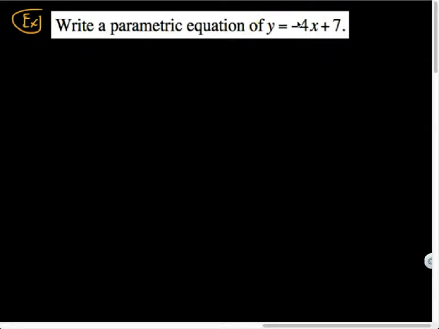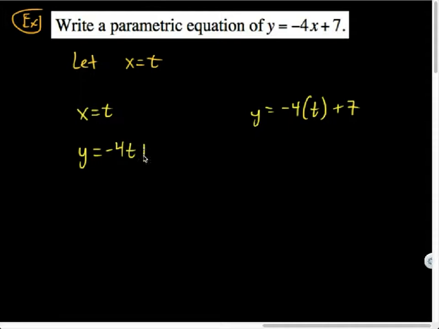So here's the equation of a line. That's like the path of the object, but I want to introduce a variable t of my own, just to represent the location of my object at time t. So the first thing we do is let x equal t. I just arbitrarily decided that on my own. So my first equation is x equals t. My second equation will come as a result of plugging in t for x. So y equals -4 times t plus 7, which simplifies to y equals -4t plus 7.